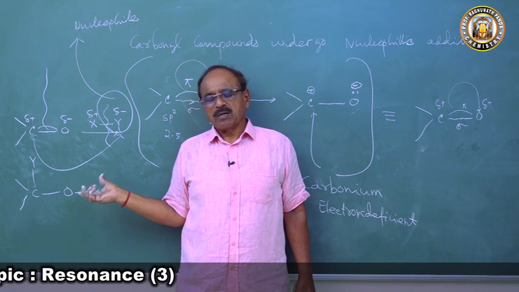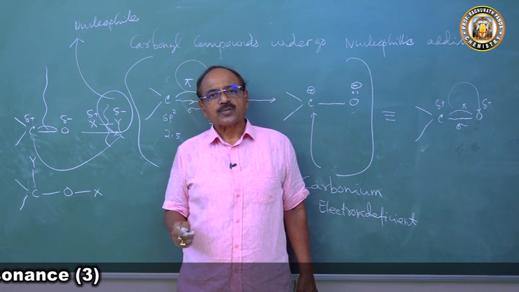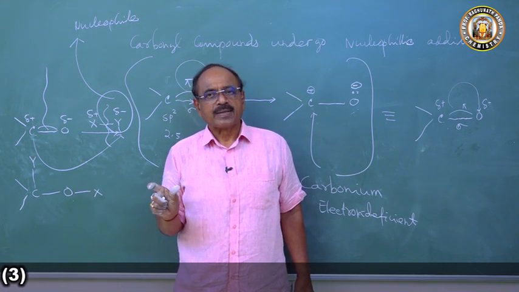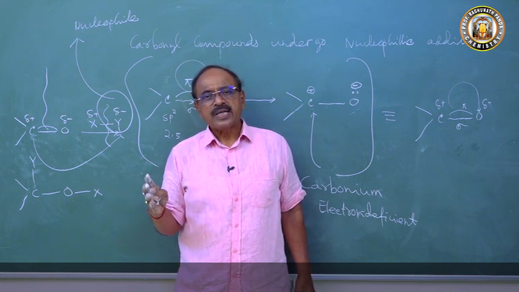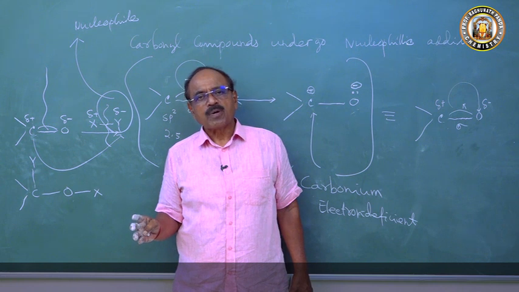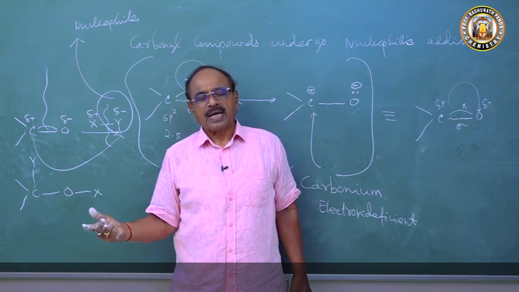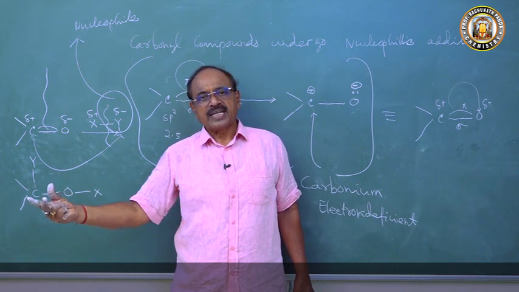Next class I will start with the fission of covalent bond: heterolytic fission and homolytic fission of covalent bond to produce a nucleophile, electrophile and free radical.